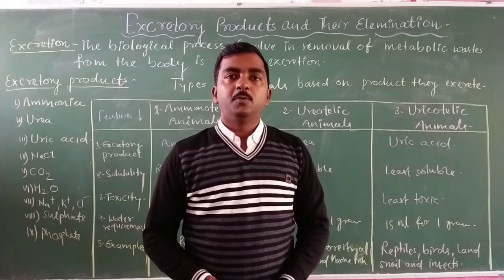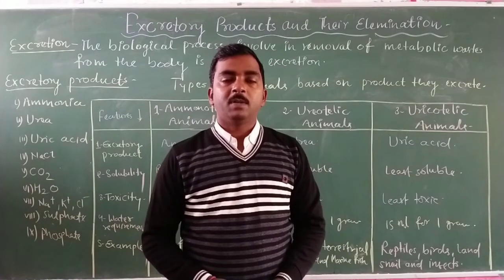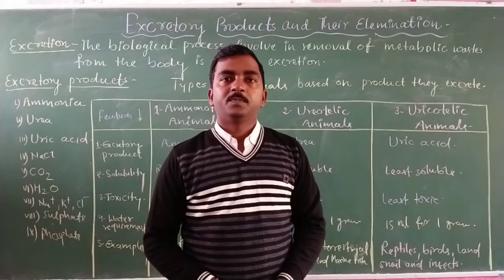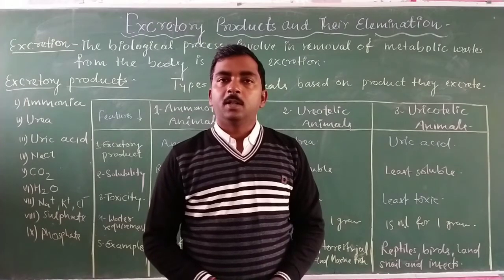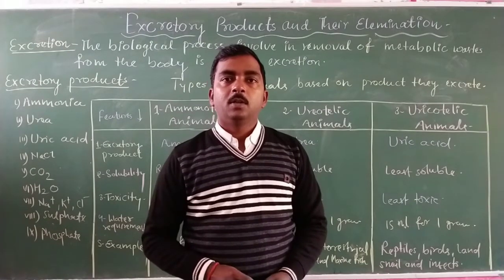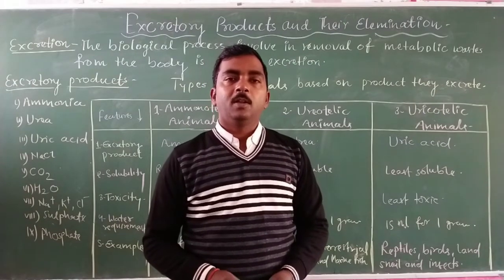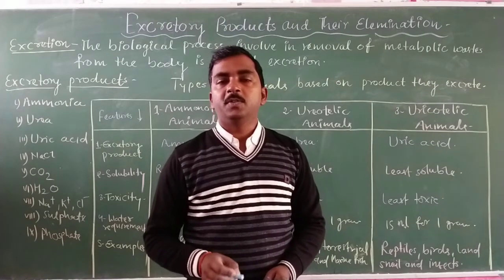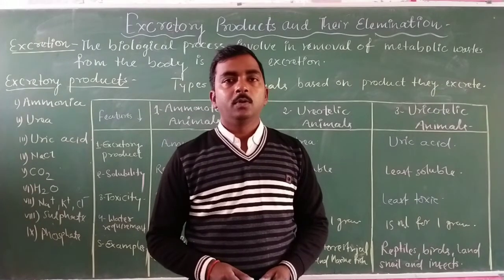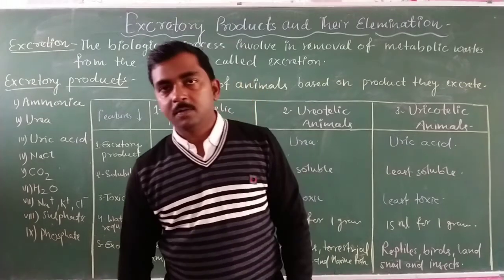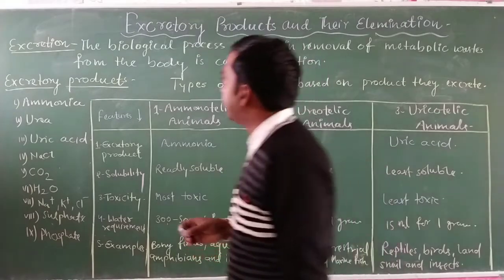Now we are going to start with a new chapter, that is excretory products and their elimination. Chapter number 19 of biology, class 11th, and we start with the first topic of this chapter, that is about excretory products. We will also discuss the definition of excretion, along with the types of animals on the basis of the main excretory product that they are adapted to excrete. So let us start first of all with the definition of excretion.